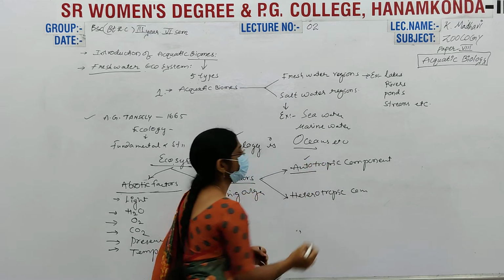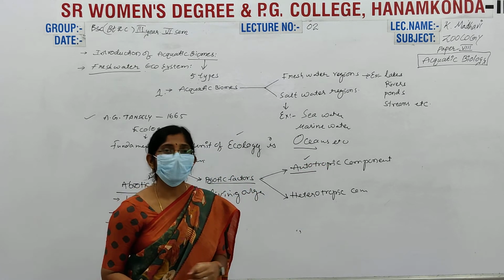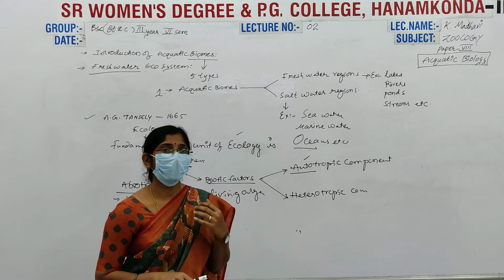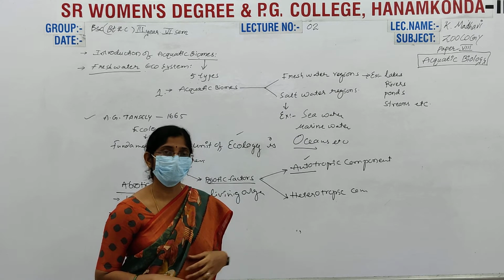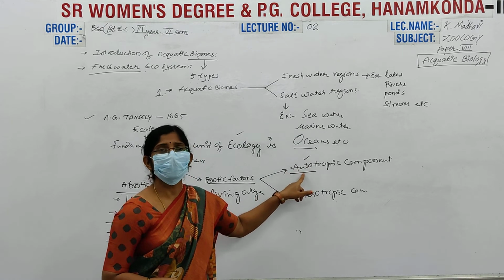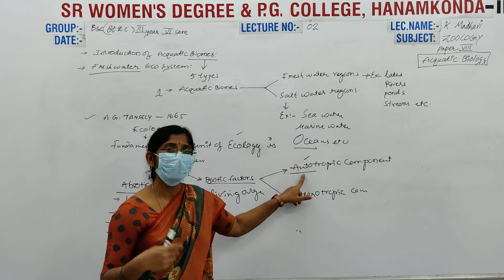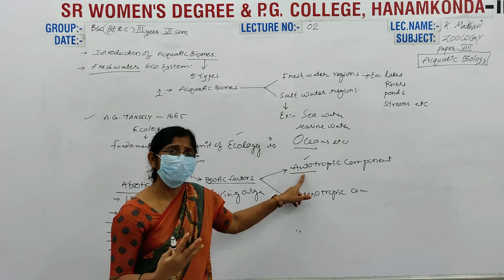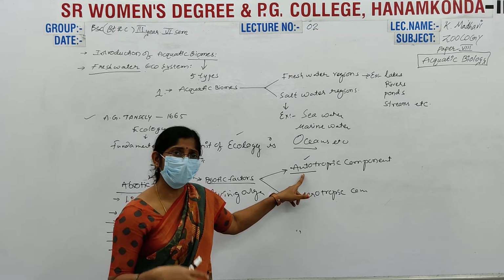Here auto means self. In nature, the organisms that produce their own food are plants. These autotrophic components can synthesize their own food by utilizing the abiotic factors in nature.